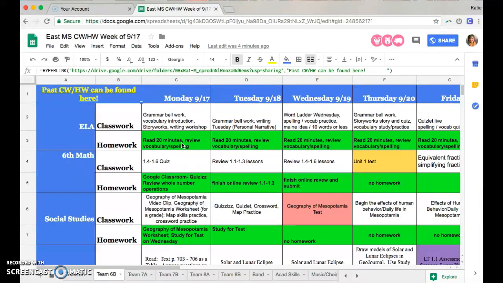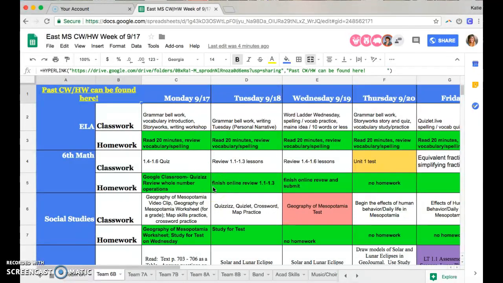In addition to having the CWHW link virtually, students are writing this information down in their agendas on a daily basis. So a lot of times this information is either in the CWHW link or in the student's paper agenda, which they have with them. So if you have any questions from your student, you could ask them to see their agenda. You will notice that the homework is highlighted, so it's easy to stand out and see exactly what they were to do for that evening.